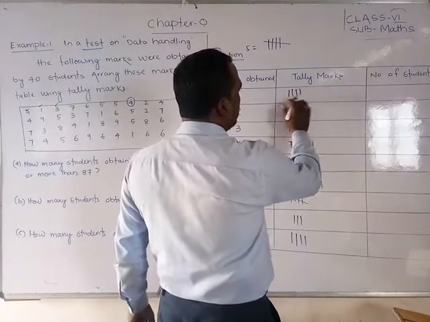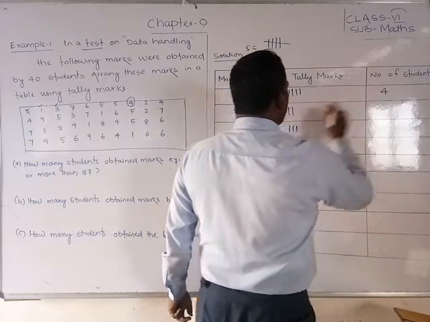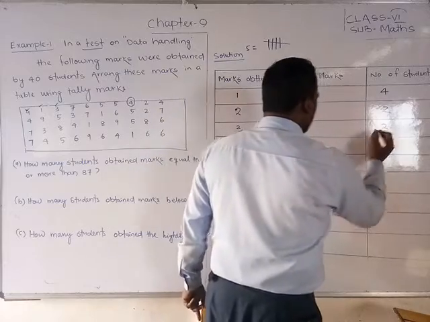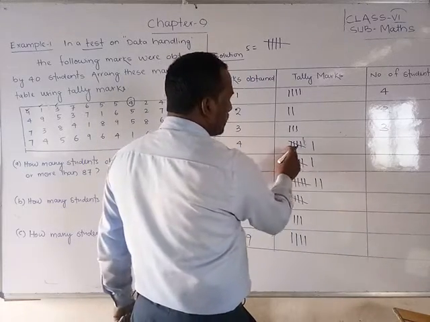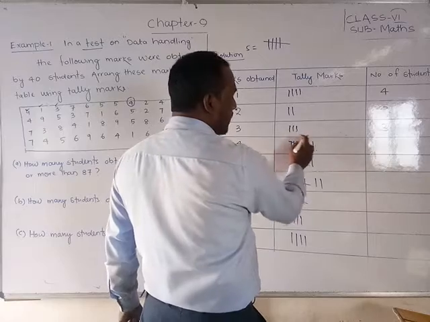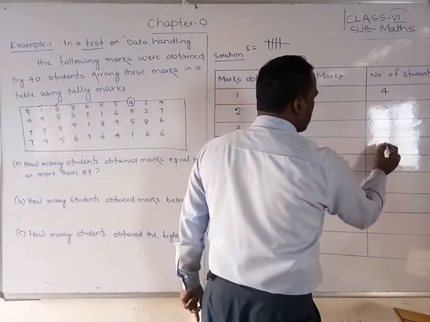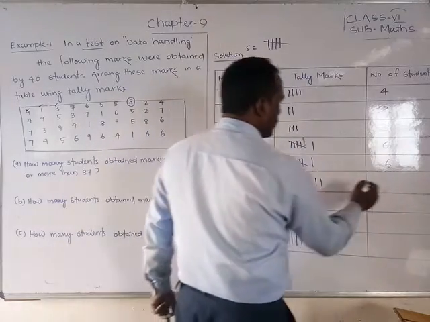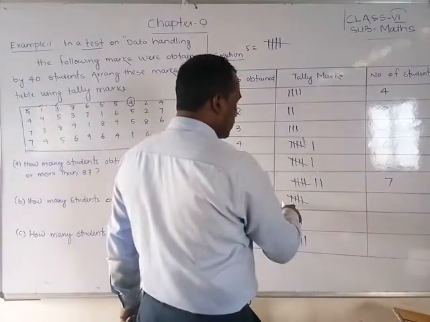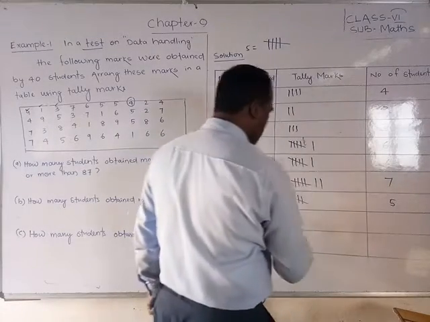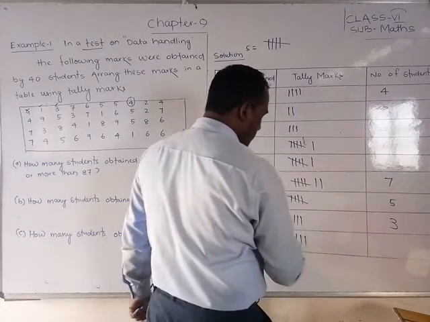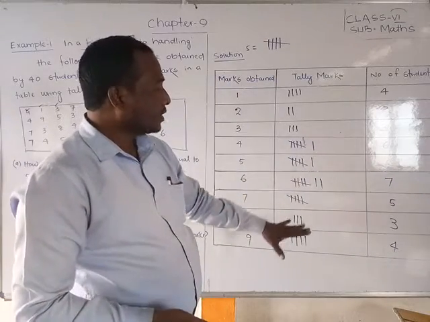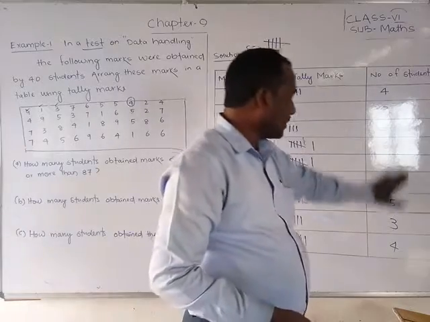This we have to count, 4. We can write 4. Here 1 2, 2. Here 3, 3. Friends, here you have no need to count 1 2 3 4. Direct count: this is 5 plus 1, that means 6. Here 5, 1, 6. This is 5 plus 2, 7. This is 5. Okay. This is 3 and this is 4. So this is all about organizing the marks data; we have written it this way.